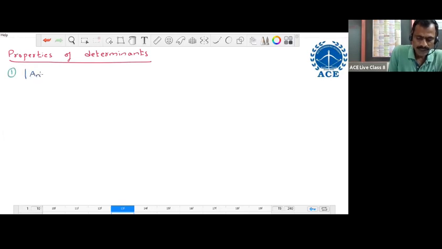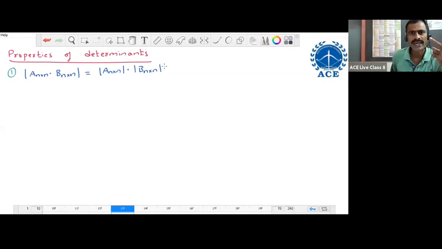Determinant of A n cross n into B n cross n equals determinant of A n cross n into determinant of B n cross n. The determinant of a product of two matrices equals the product of their individual determinants only. So determinant of product equals product of individual determinants. This is the first property.